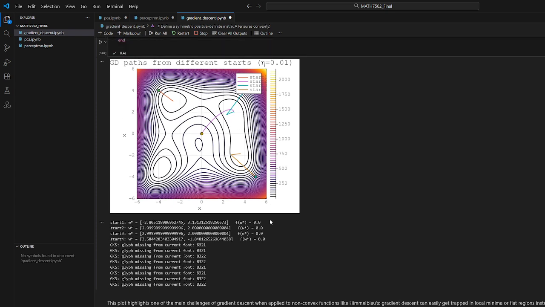This highlights one of the main challenges of gradient descent: in a non-convex function, gradient descent can easily get trapped in a local minimum or a flat region instead of finding the optimal global minimum. In these non-convex problems, you see many valleys and peaks, and since gradient descent can only follow the local slope, it only moves downhill towards the nearest minimum, and it has no real mechanism to try and escape that minimum. This makes the final solution highly dependent on initialization, as shown by how each colored trajectory converges to a different place. This calls for variants or modifications to gradient descent.